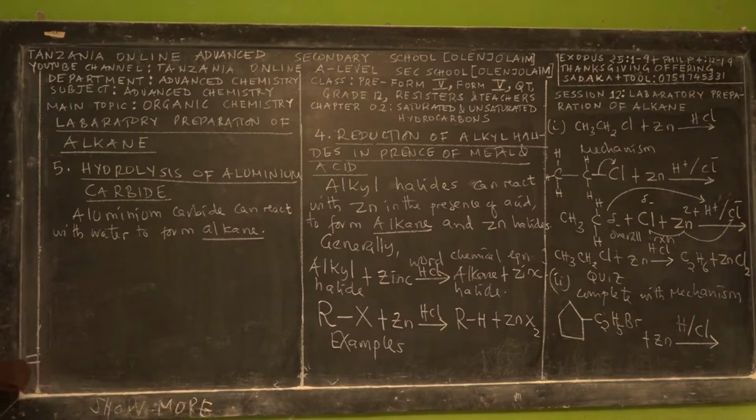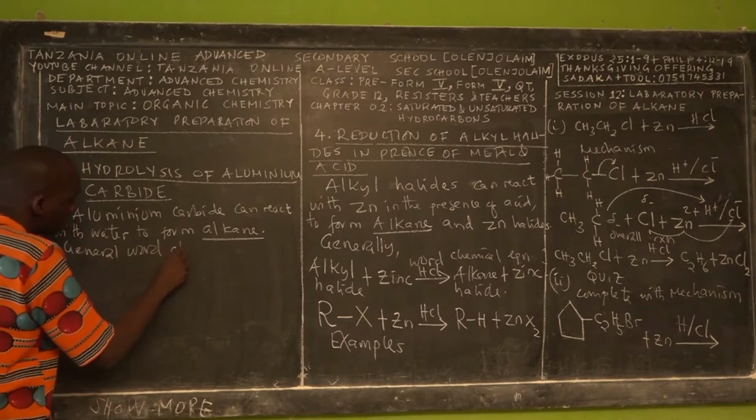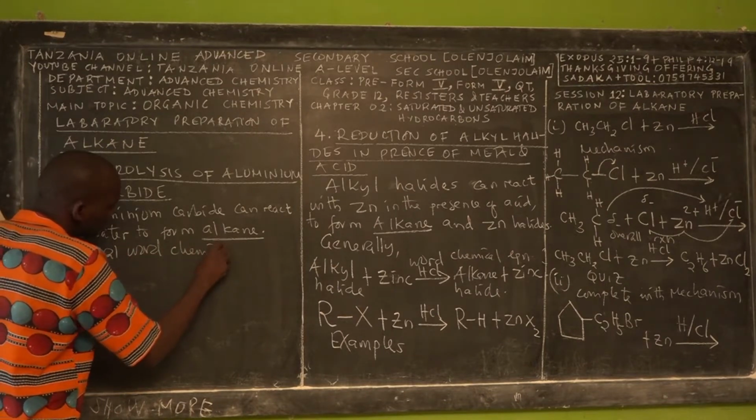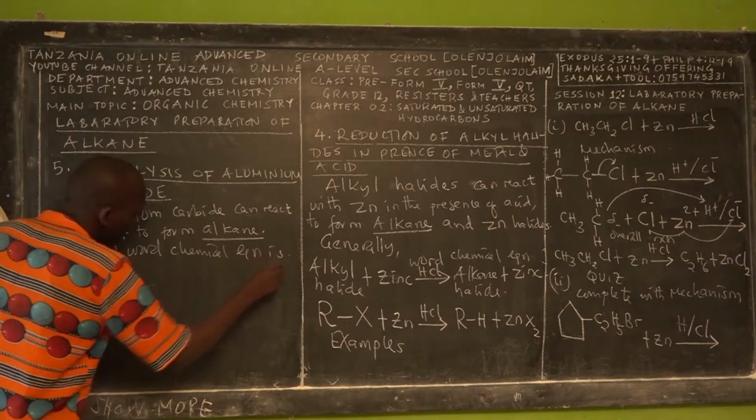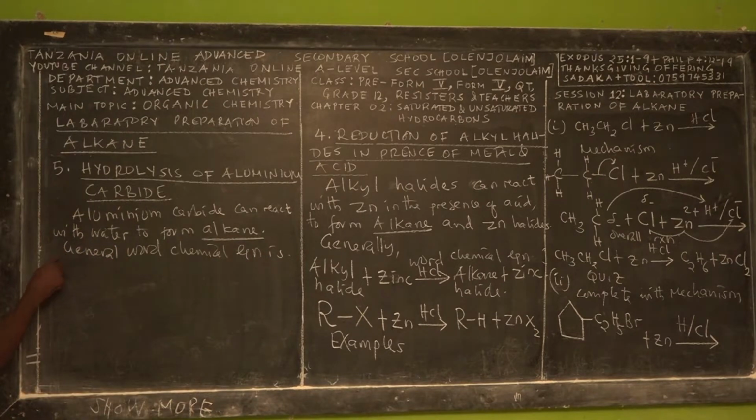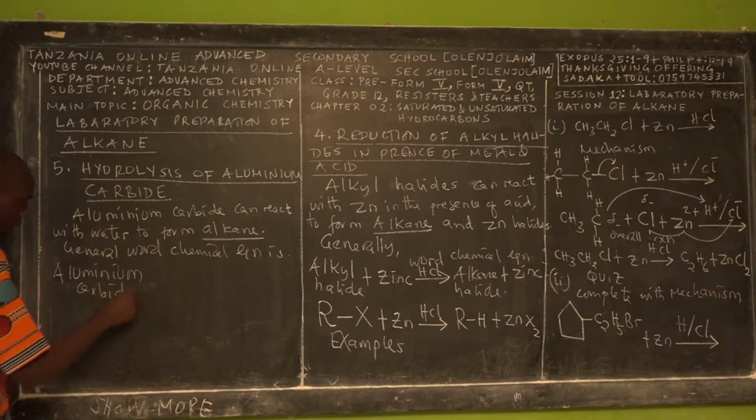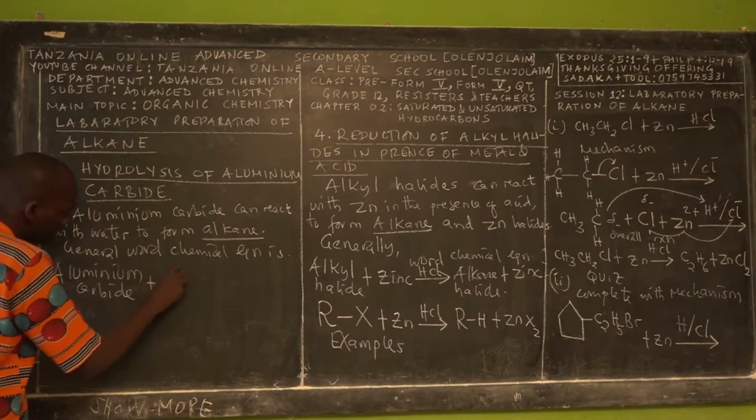So for this case, we say that the general word chemical equation is given as this one. Here we have aluminium carbide as a reactant. Aluminium carbide reacts with water.